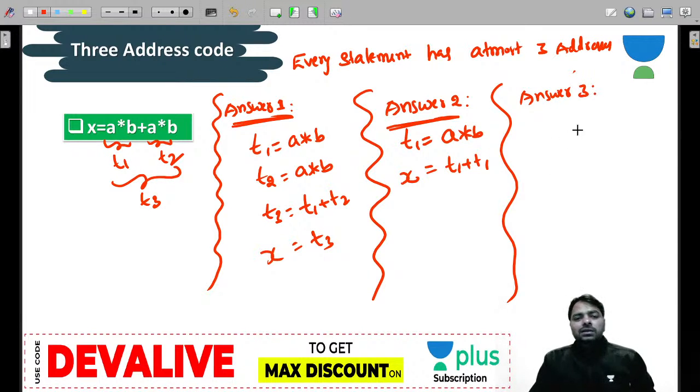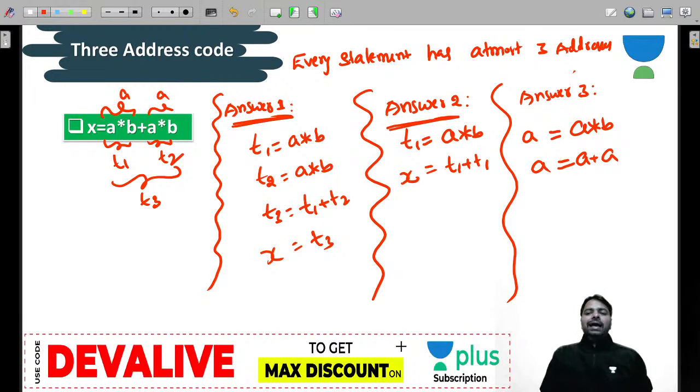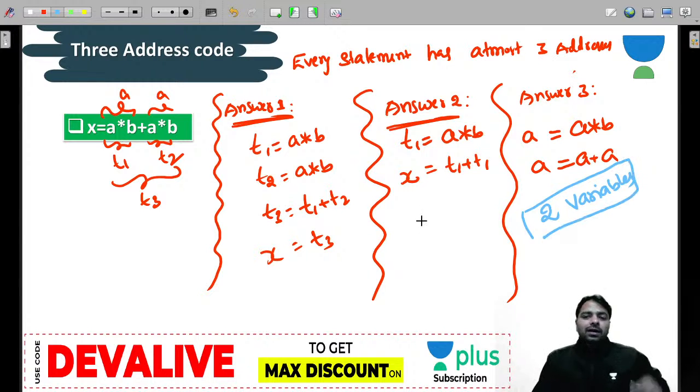Answer 3: the A star B, once I calculate, I can store in A. Then I'll just do A plus A and store it in A. I don't need X at all. Just 2 variables are sufficient for this code, but you decide which is the best for you.